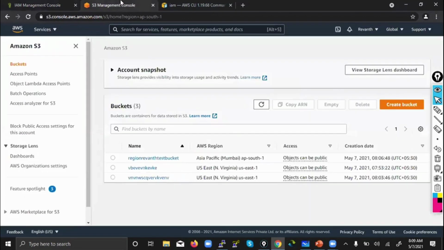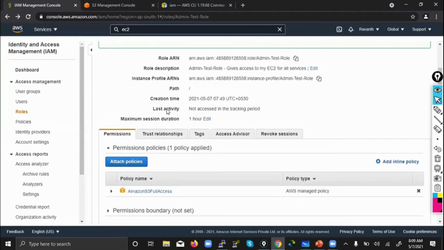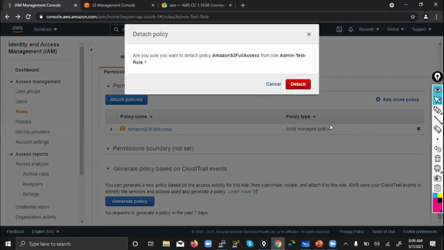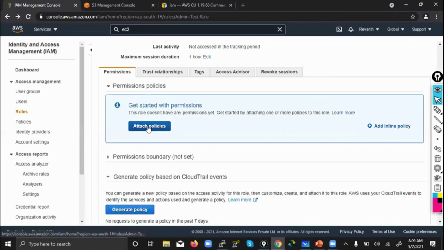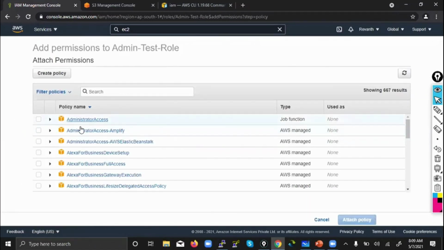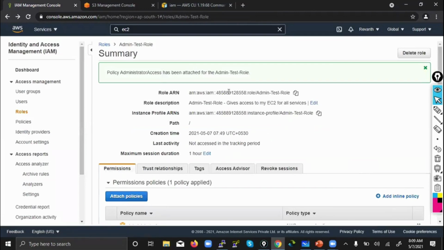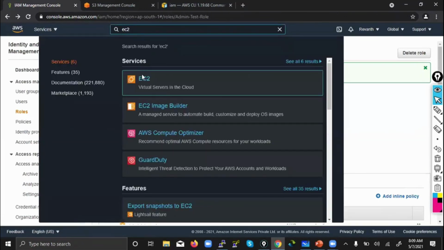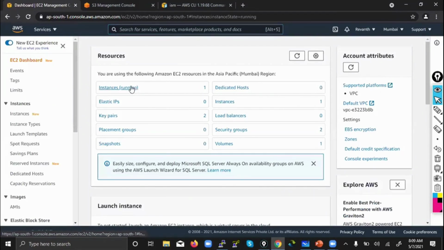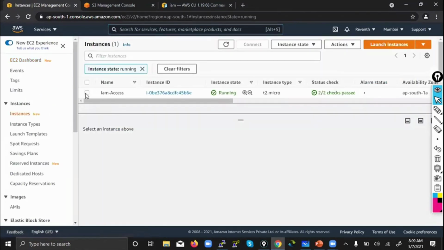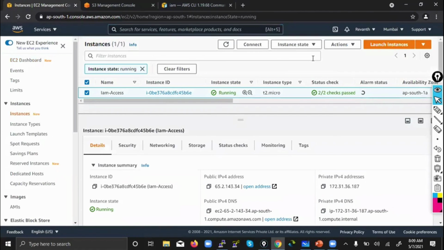So let's see by detaching the role. What we'll do, we'll give full permissions, but we'll detach the role, and we'll see what will happen. Let's go to EC2, and I will detach the role and fire the command. So how can you detach a role? I did not show you how to detach a role, right?